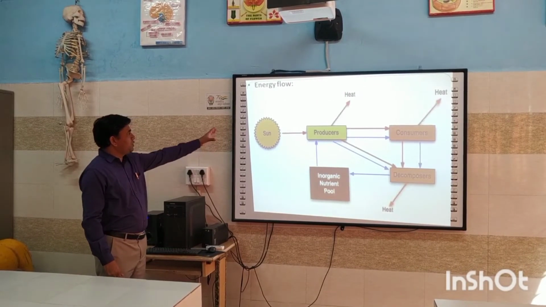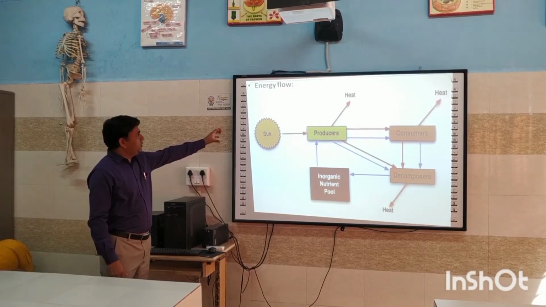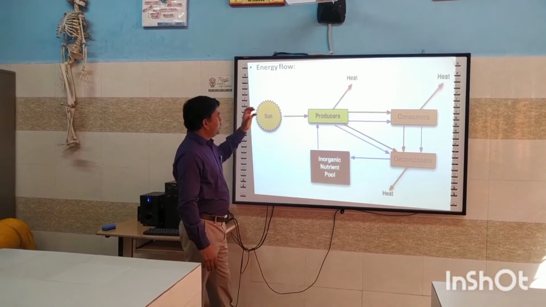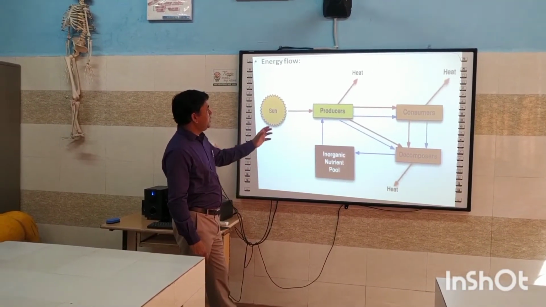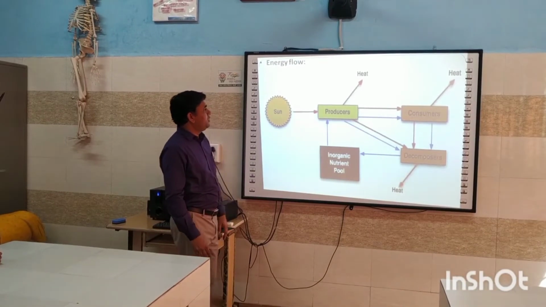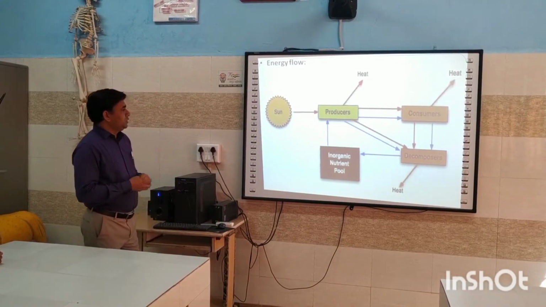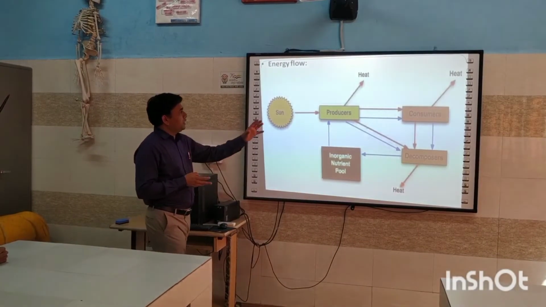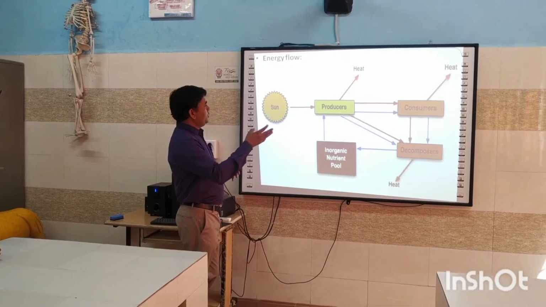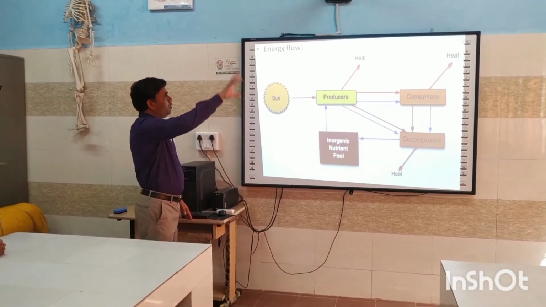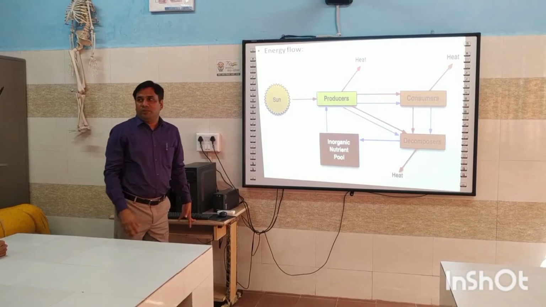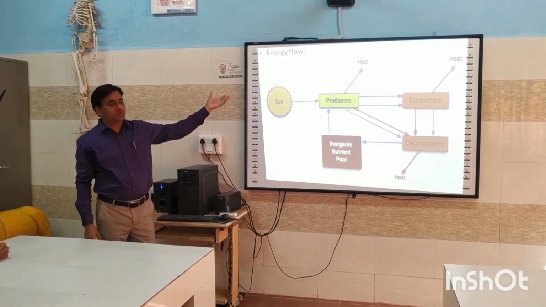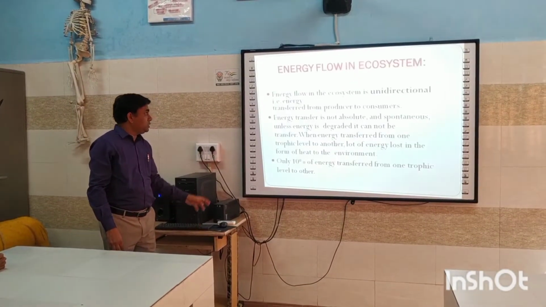Suppose solar energy, in the form of sun energy, is accumulated by the producer, by plants, by the process of photosynthesis that produces the food in the form of glucose, the inorganic nutrients, or organic substance. Consumers and decomposers are all related to the biotic components and abiotic components and form an ecosystem. So this one is the energy flow.